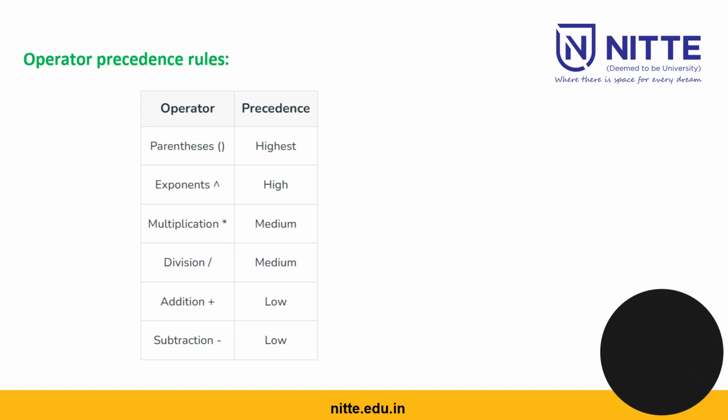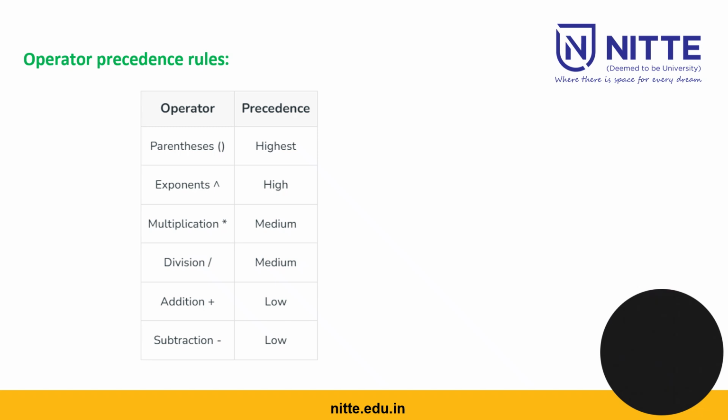So its precedence is medium. So multiplication and division precedence are medium. And then I have to go for addition, and then I have to go for subtraction. So these two have the lowest precedence. So highest precedence will be what here? First parenthesis and exponents. Next medium precedence will be given to what? Multiplication and division. And the lowest precedence should be given to addition and subtraction.